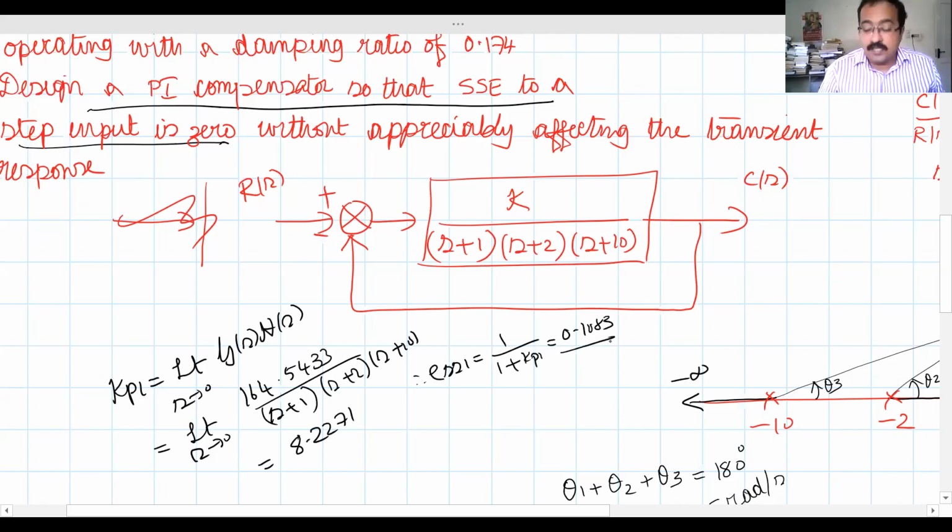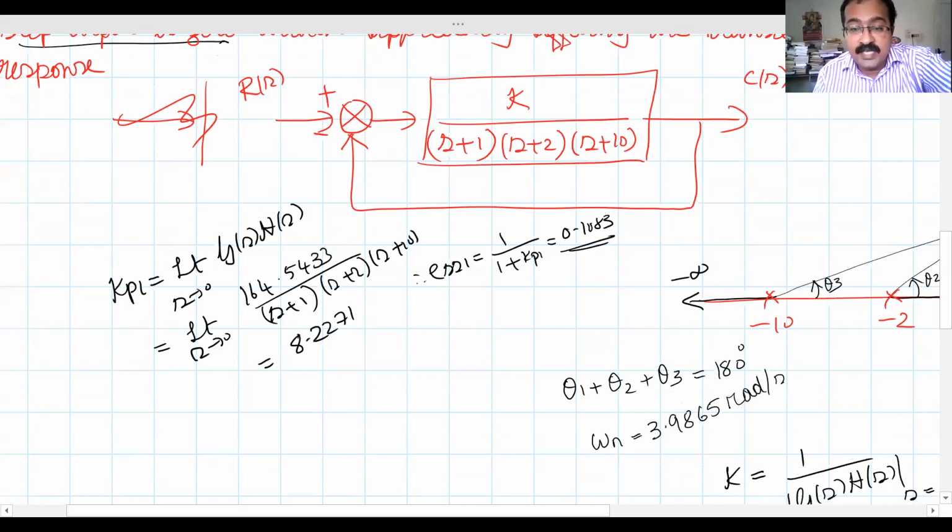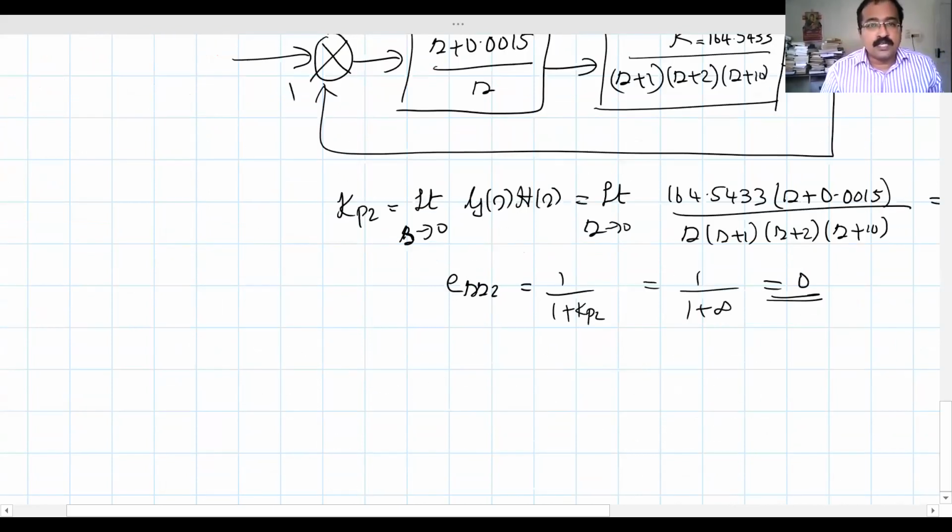So this much was the error of the uncompensated system. But for a compensated system, we are getting an error of 0. That was what we were asked to do. Design a PI compensator so that steady state error becomes 0 without appreciably affecting the transient response.